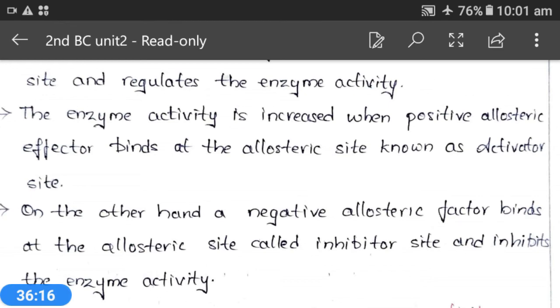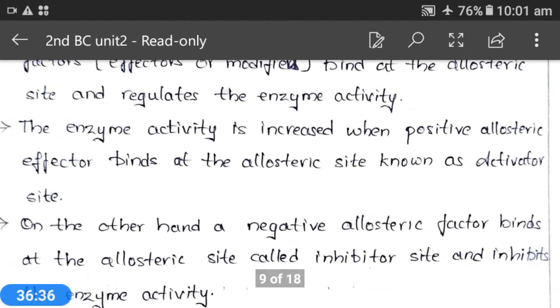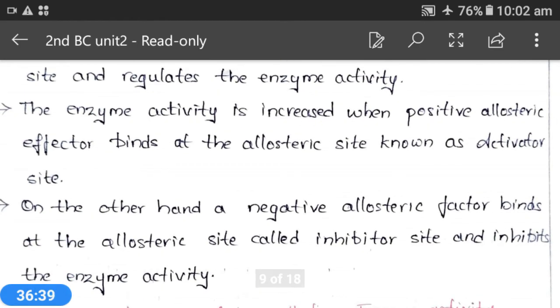An inhibitor which is similar to the substrate will bind at the active site. That means due to the structural resemblance of the inhibitor, the enzyme will allow the inhibitor to bind at the active site and it will be inhibited from the enzyme activity.